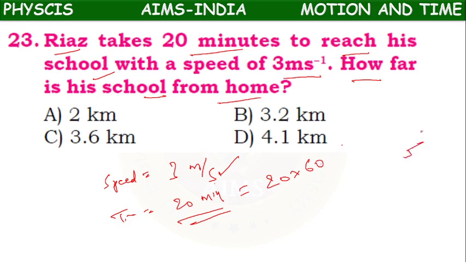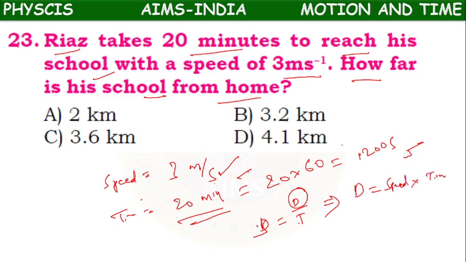1 minute means 60 seconds, so 1200 seconds time. Now we want to find the distance. We know that speed equals distance by time, so distance equals speed into time.